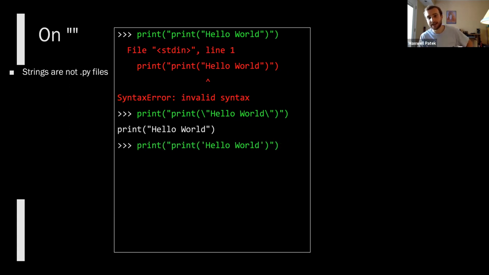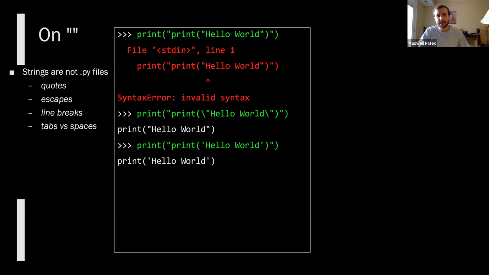Python's really nice in that it has double quotes and single quotes, and so if you use different quote types, Python recognizes that. So I'll be doing a lot of that this lecture. Does everybody see how that isn't a problem? Python knows to match the double quote with the double quote, and the single quote doesn't end the double quoted string. So we're safe here. This prints hello world.